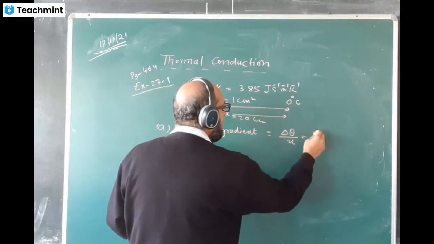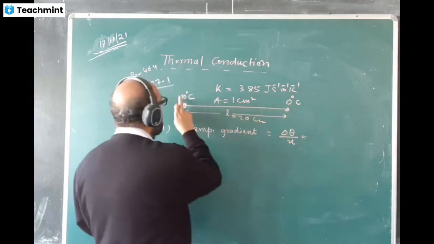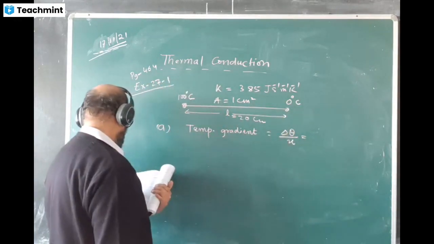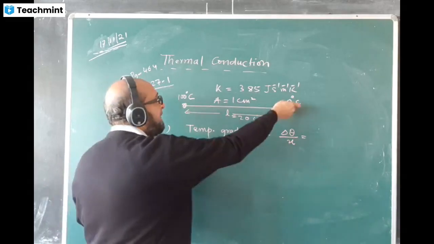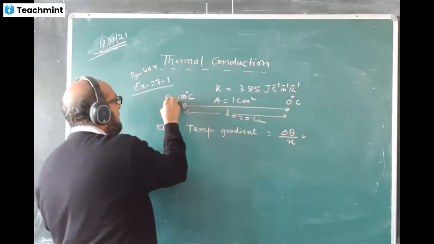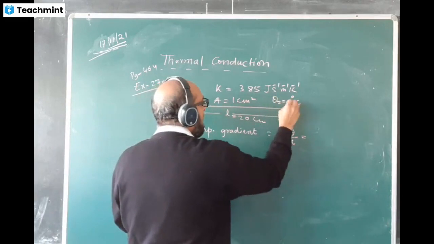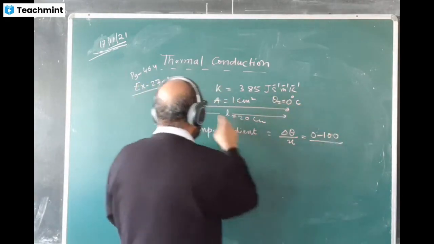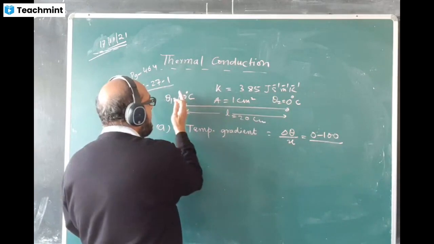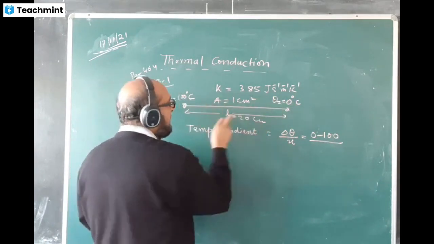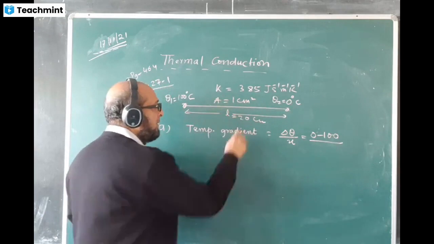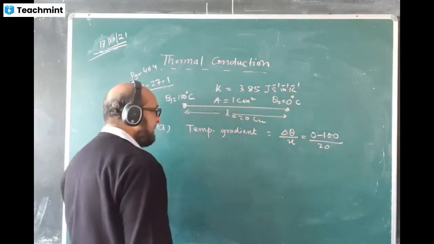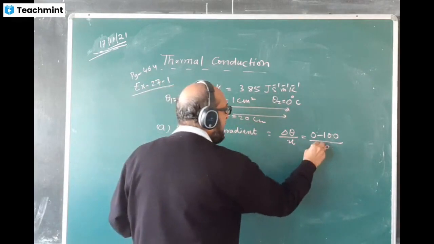For delta theta, the temperature difference, you take final temperature minus initial temperature. This is theta 1, this is theta 2. Final minus initial, I take as 0 minus 100. X is the thickness of the rod, from this end to this end, that is equal to L. So 20 centimeters, which you can change to meters, is 0.20 meters.